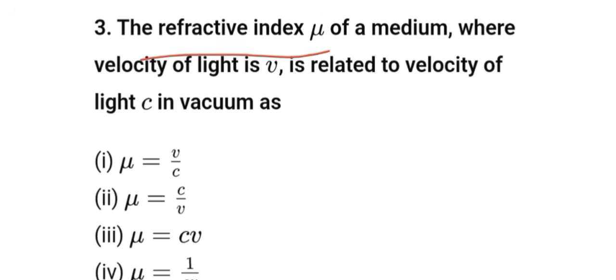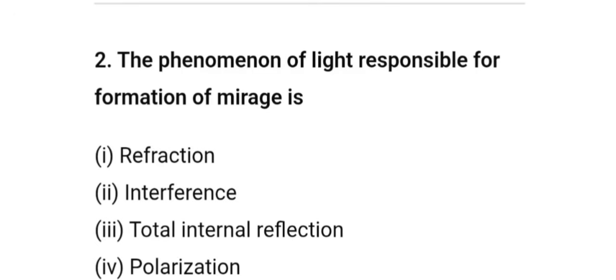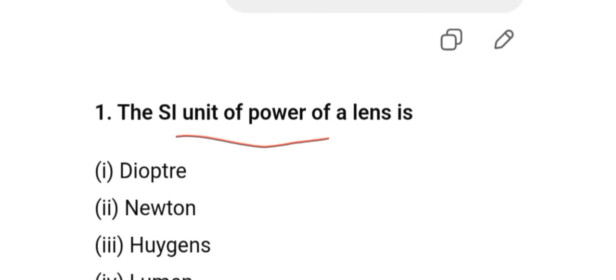The refractive index mu of a medium where velocity of light is v is related to velocity of light c in vacuum as mu is equal to c by v. Option 2. The phenomenon of light responsible for the formation of mirages is total internal reflection. Option 3. The unit of power of a lens is diopter.